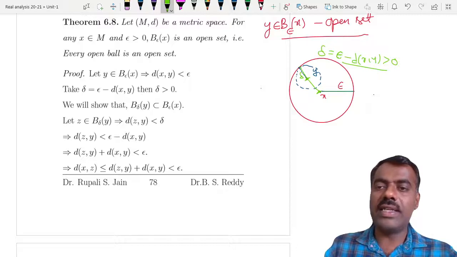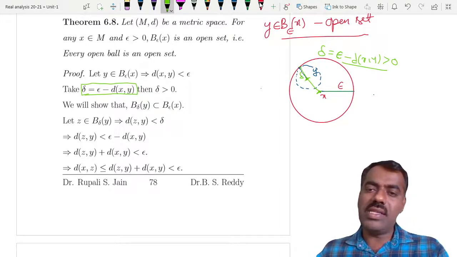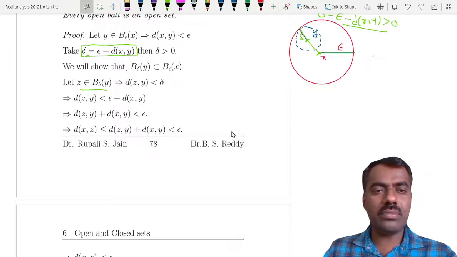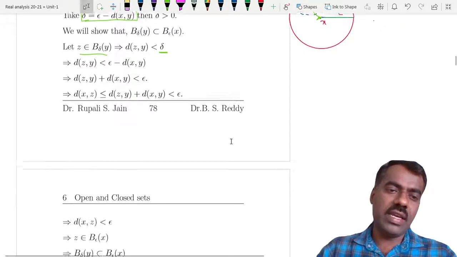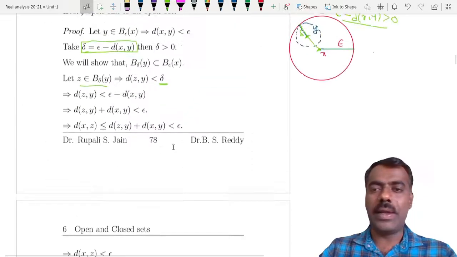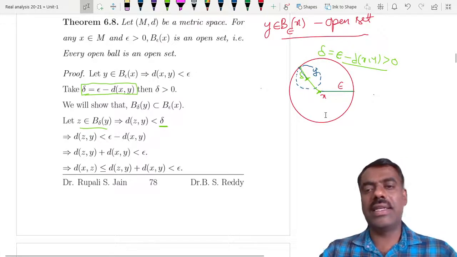So delta equals epsilon minus d(x, y). That is the idea. Then you can easily check that this ball is contained in the original ball. Showing that is not difficult: take any point z here, use this delta, simplify, and use the triangle inequality. What is important here is how we select the ball around y such that it lies completely inside.